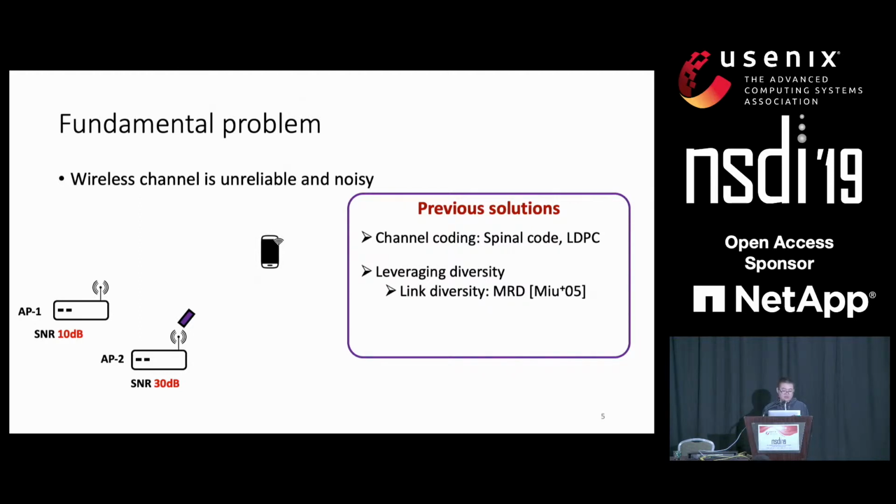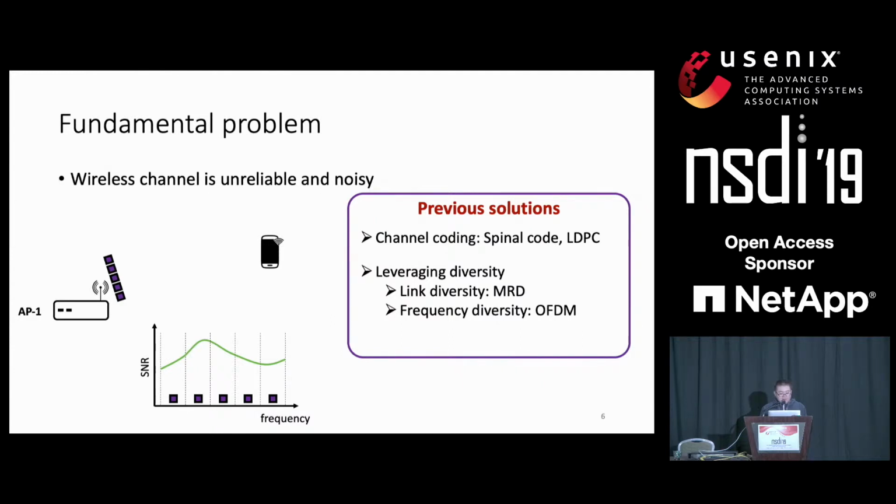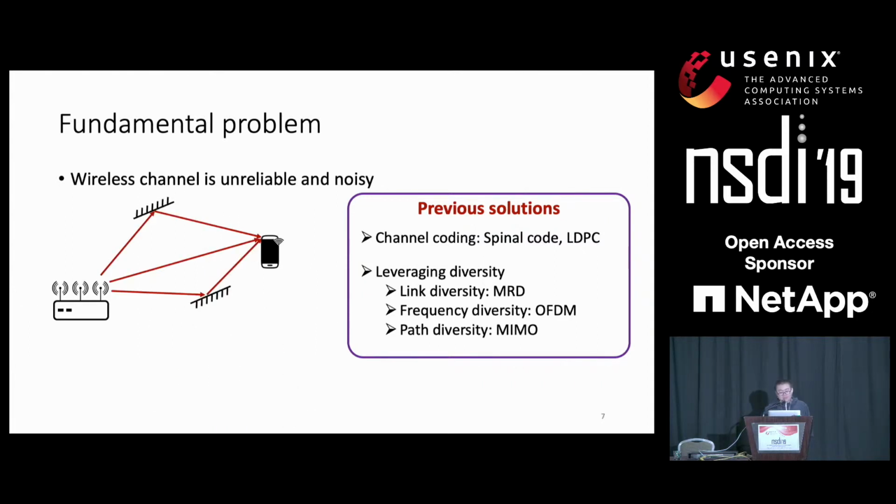MRD leverages the link diversity by choosing a better link to transmit the packet if we have multiple senders. And OFDM leverages the frequency diversity by sending different information over different frequencies. And the MIMO technology leverages the path diversity by transmitting different information over different multipaths.